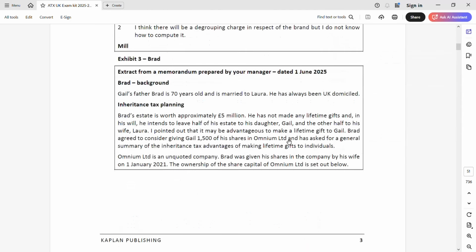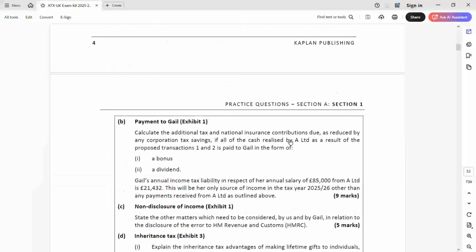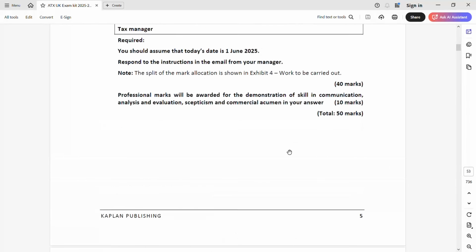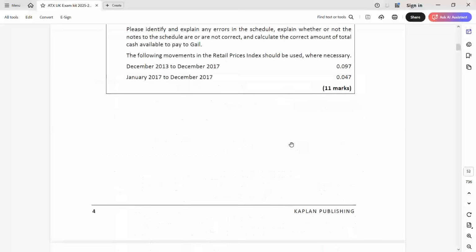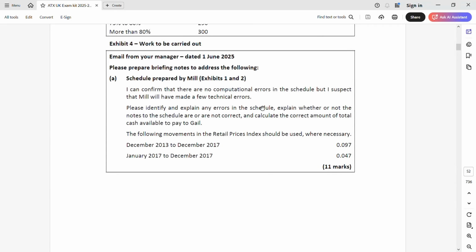So that's what they have asked in requirement 4, exhibit 4, I'm sorry. They have told us to correct the error. You have to identify and explain. First, identify the error, the 3 errors, and explain any error.